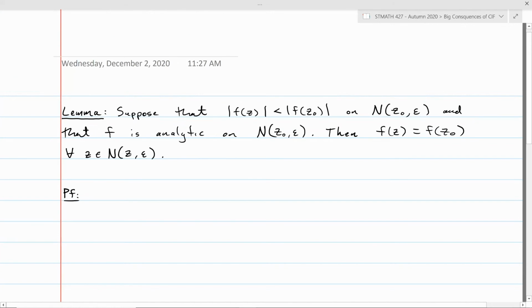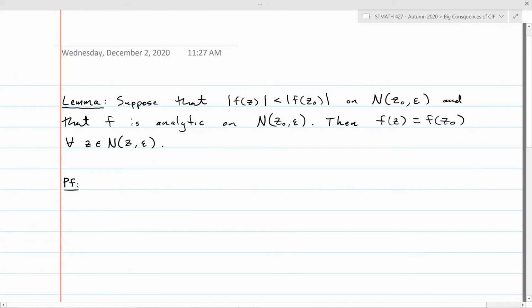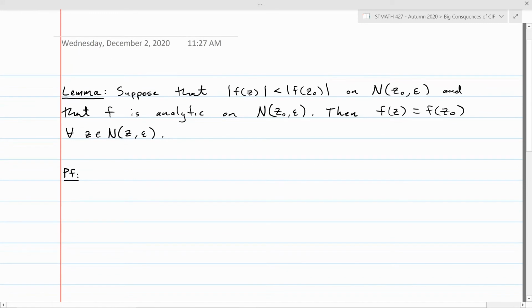This one is a little bit technical to prove, but I think we can fit the proof of it on roughly one page, so it's not so horrible. But here's what it says. It says that if the modulus of your function is less than this specific number, modulus of f of z naught, on a neighborhood of z naught of radius epsilon, and you know f is analytic on that neighborhood, then you can conclude that actually the function has to be constant, and the constant that it's equal to is f of z naught. And it's constant on that neighborhood.